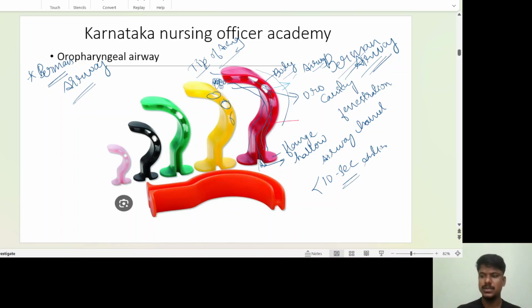The technique for insertion is the same as that of your oral airway. You open the mouth and do a jaw thrust maneuver, airway open, airway straightened. After that, you put the Berman airway inverted 180 degrees and rotate 90 degrees, and after the angle of the mouth, one more 90 degrees, rotating the tube.